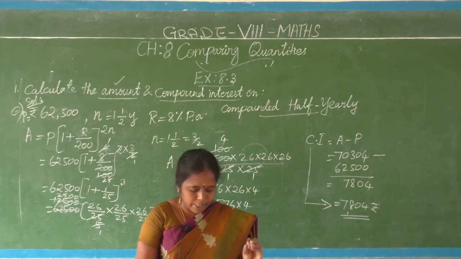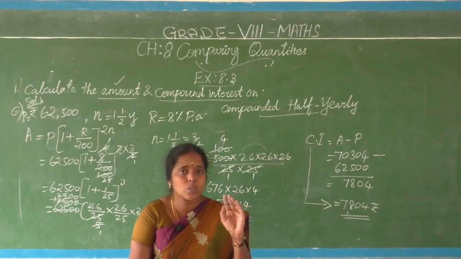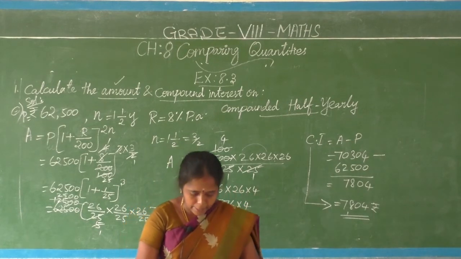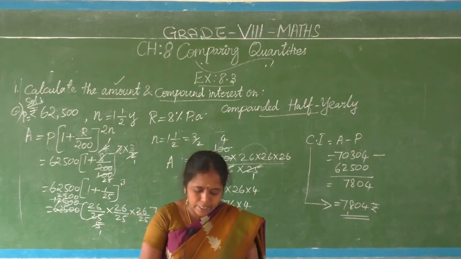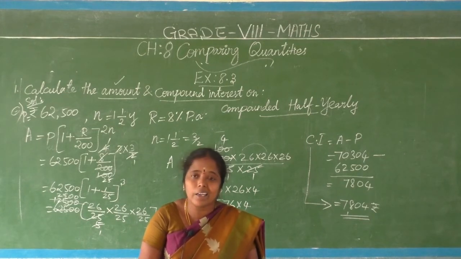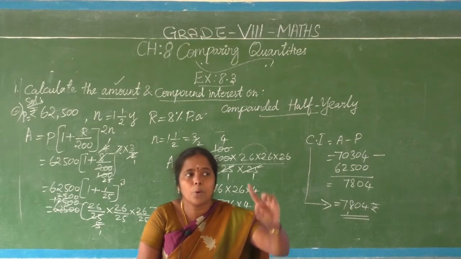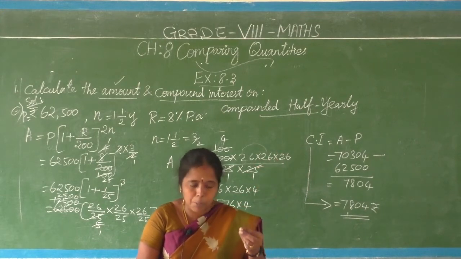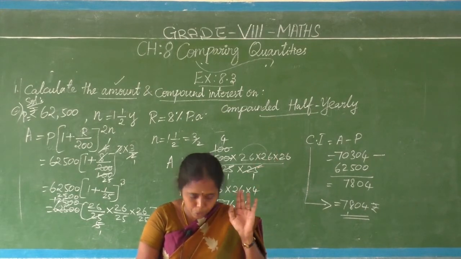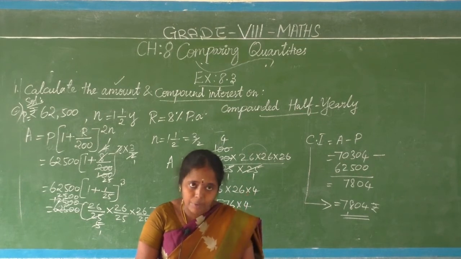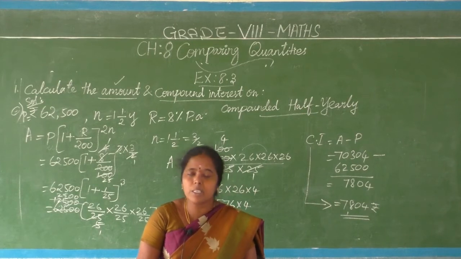Actually what is given? Kamala borrowed 26,400 rupees from a bank at 15% per annum, compounded annually. At when she will close the amount, means at the end of 2 years 4 months.